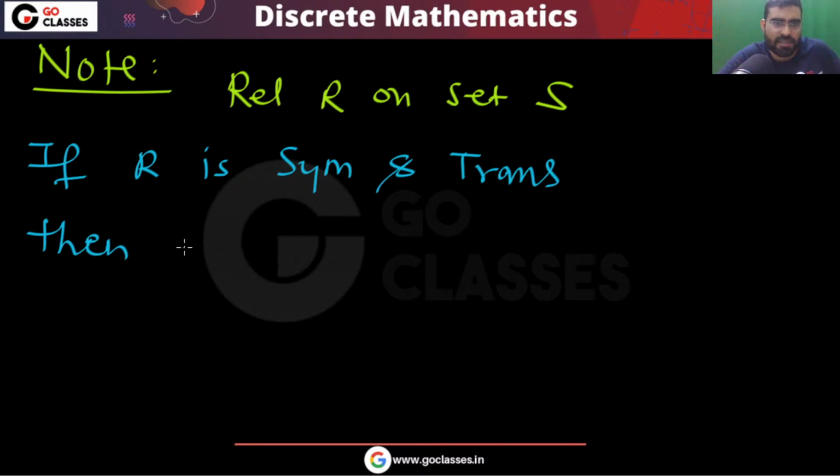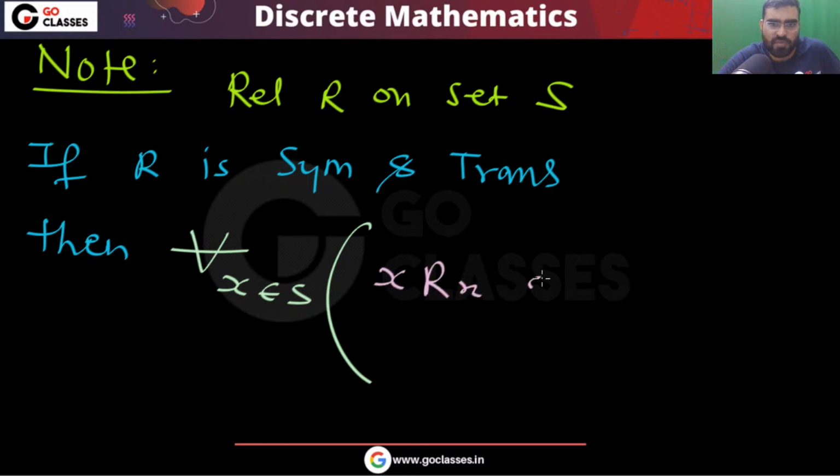For all X belonging to S, either X is related to X, or for all Y, X is not related to Y.